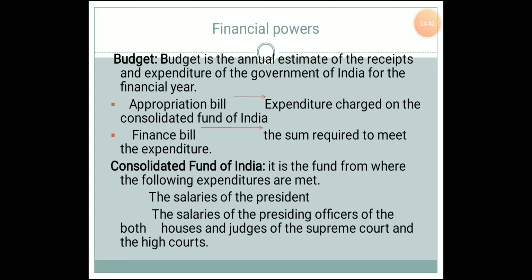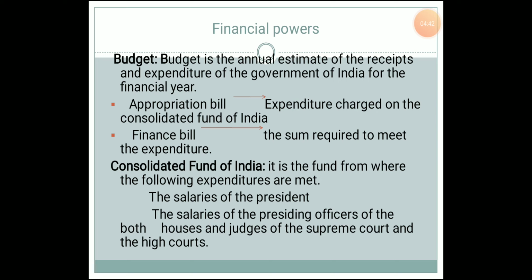The budget is mainly presented as two types of bill: appropriation bill and finance bill. What is the appropriation bill? It is the expenditure charged on the consolidated fund of India. It speaks about all the expenses which are charged on the consolidated fund of India. What is the consolidated fund of India? That is the next point. And the finance bill is the sum required to meet the expenditure. So what are the sources from which the government can earn income? That is known as the finance bill.